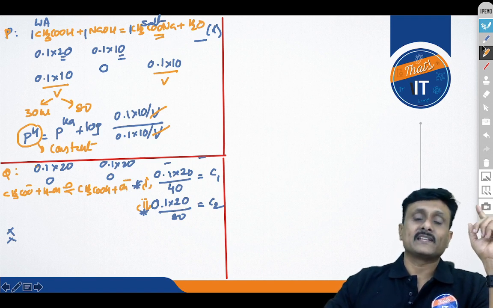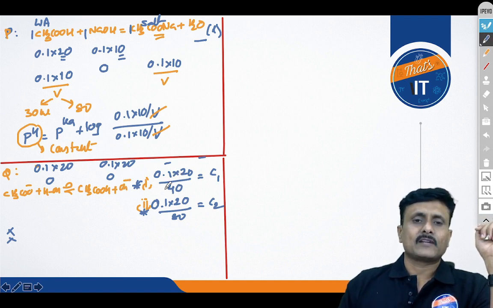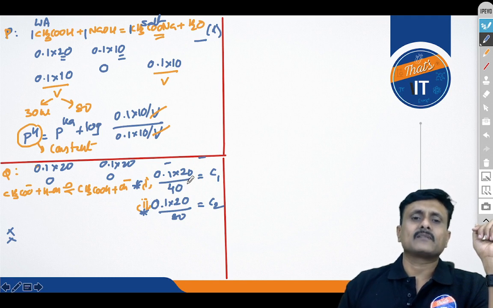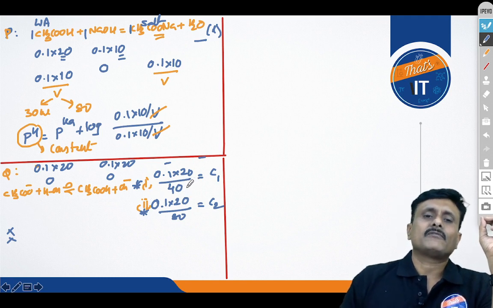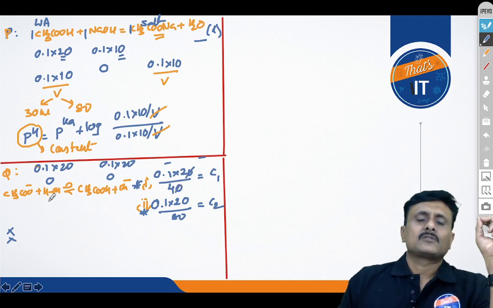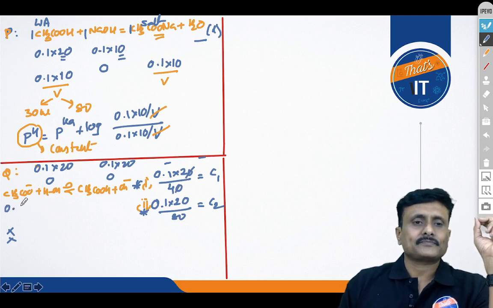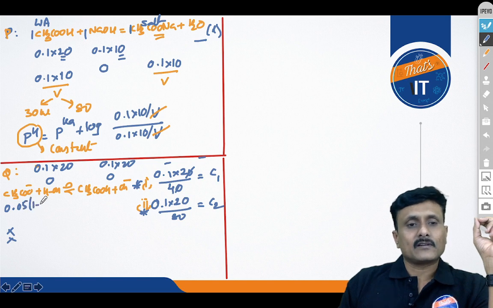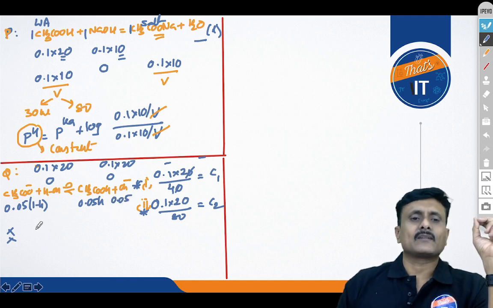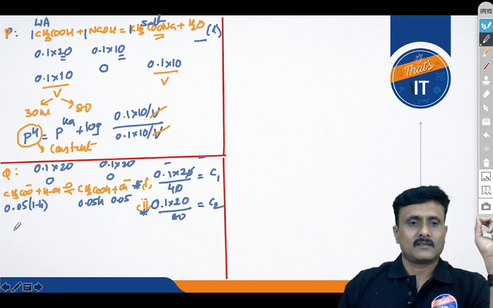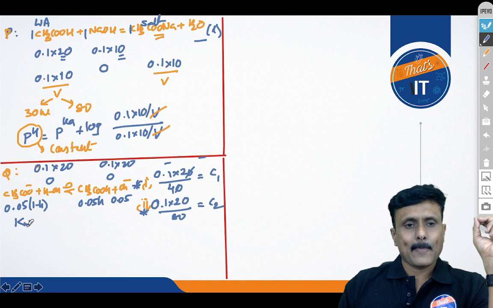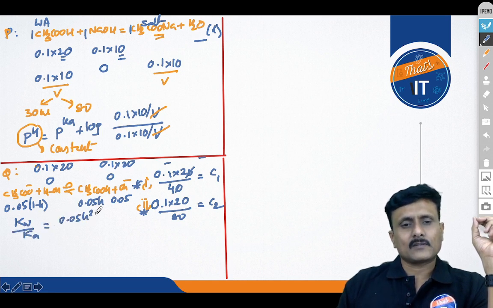And concentration of, initially I am writing these values. 0.1 into 20 by 40, that is 0.1 by 2, that is 0.05 into degree of hydrolysis, I'll assume as h, and Kh equal to Kw by K, I am writing this as it is, equal to 0.05 into h square upon 1 minus h.